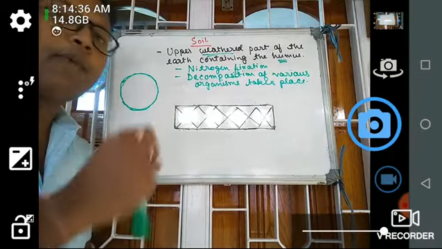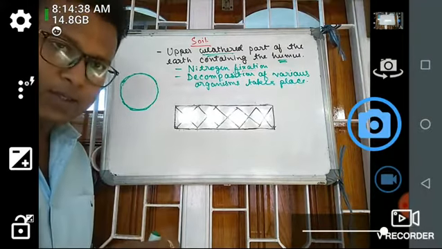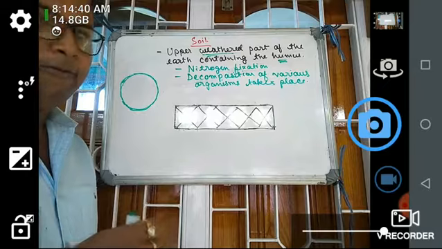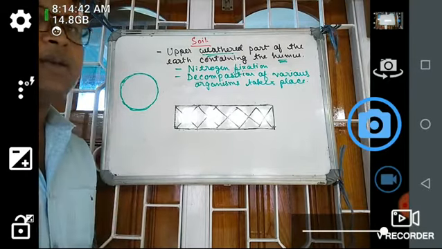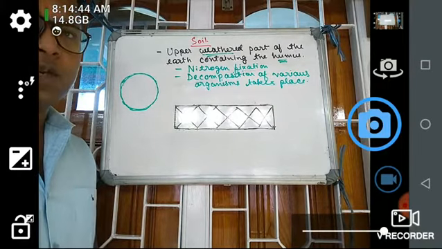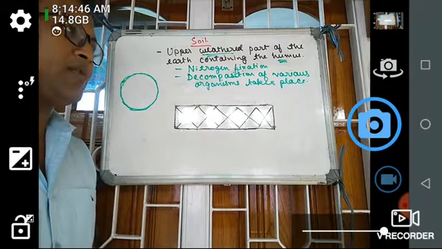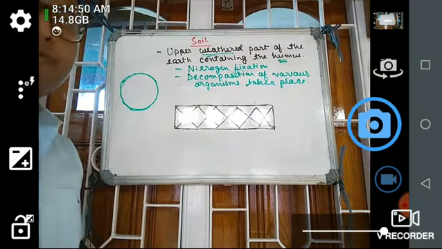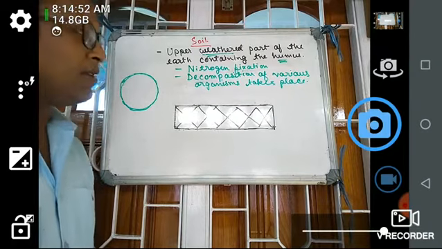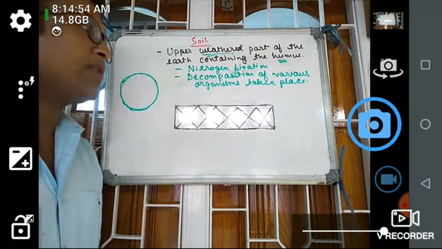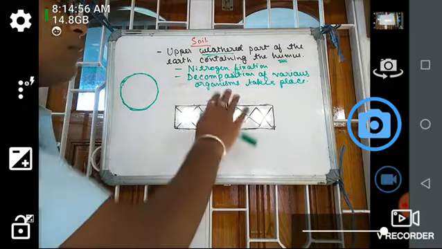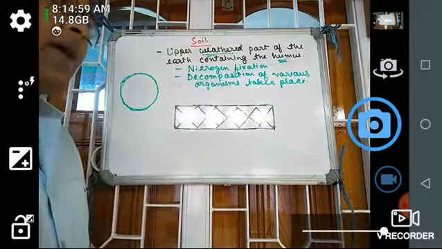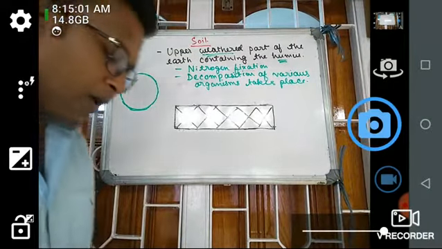Decomposed means broken down into smaller products. Next, if a plant dies, then also the decomposition or breakdown process takes place in the soil. If a microorganism dies, then also the decomposition takes place in the soil. So all this decomposition takes place in the soil, as a result of which what happens?